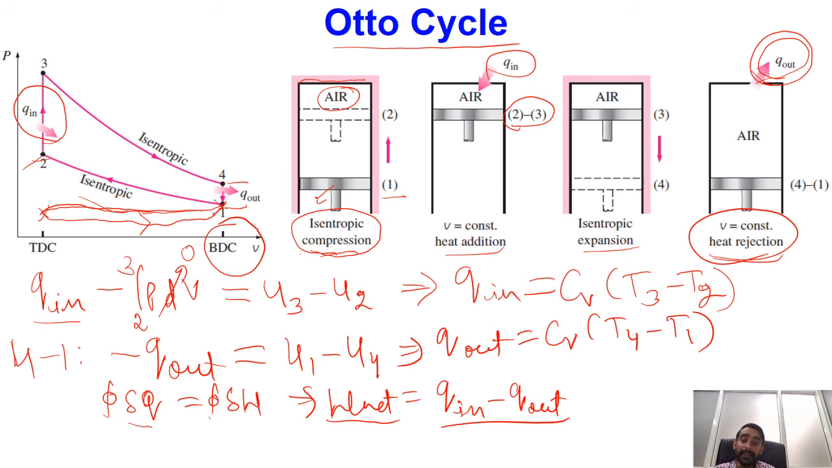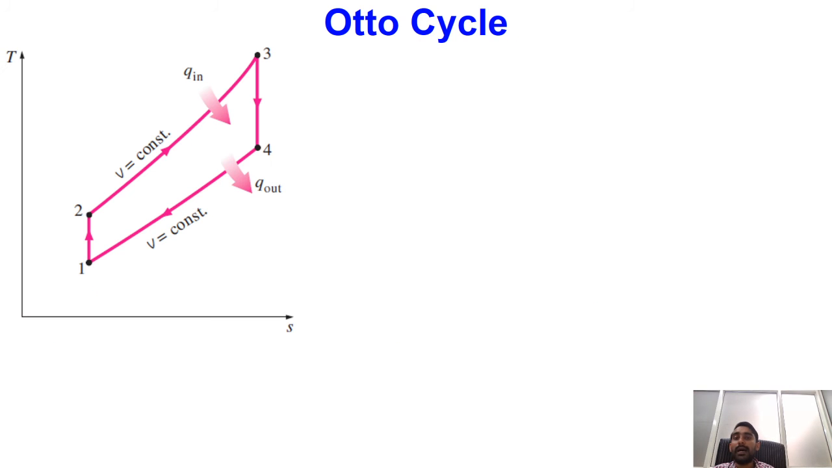Okay, now let me go further into the definition of efficiency. This diagram is the temperature entropy diagram for the same cycle. Process 1 to 2 was isentropic compression, so it is a vertical line on the TS diagram. Then we were having constant volume heat addition during 2 to 3. During 3 to 4 we were having isentropic expansion, and then 4 to 1 we were having constant volume heat rejection.